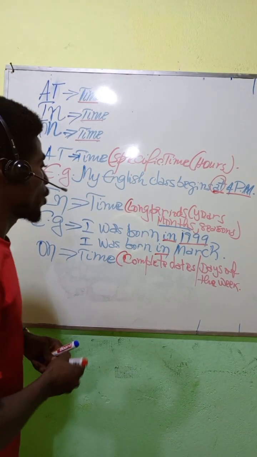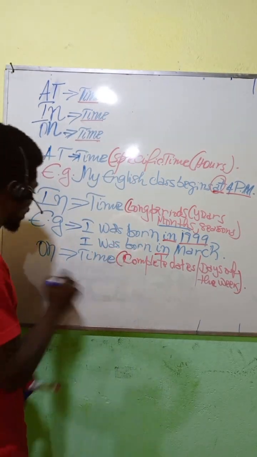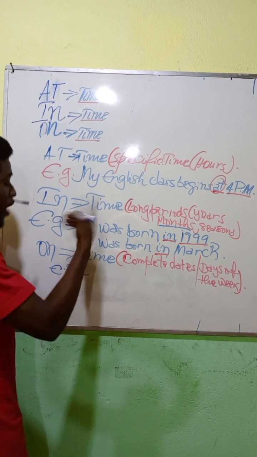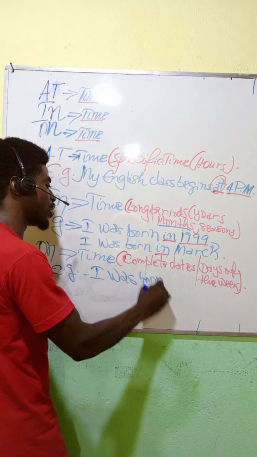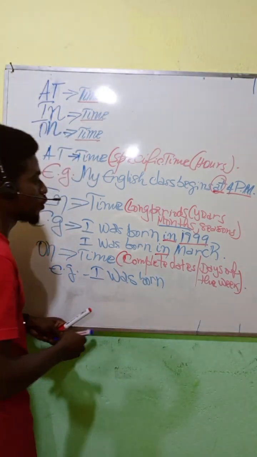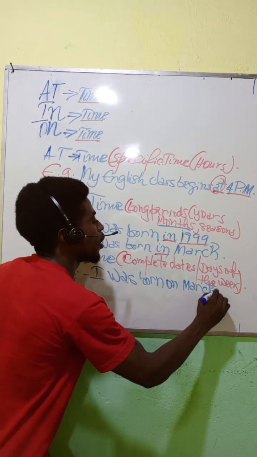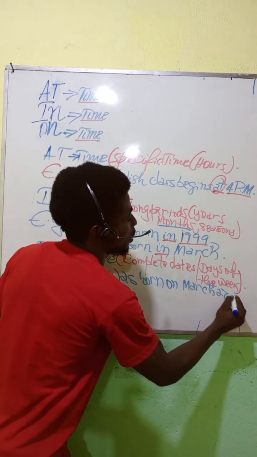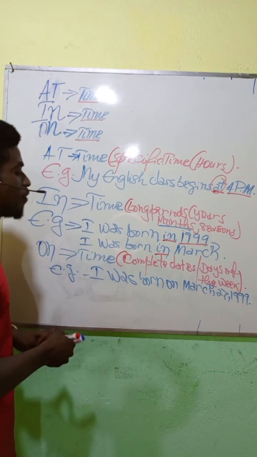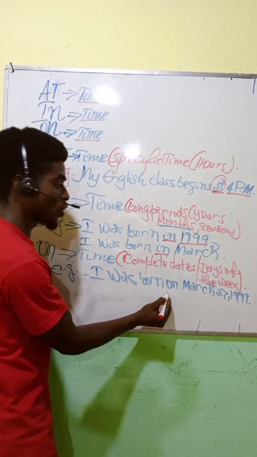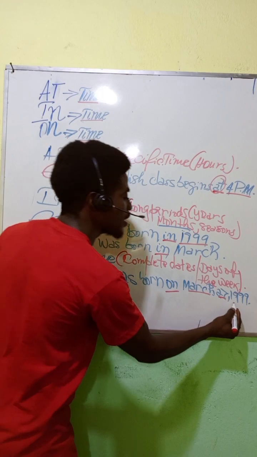As a matter of fact, we can have examples referring to complete dates, using the same example as above: I was born on March 27th, 1999. So when I use the preposition on, it's because I refer to a month, the day, and the year.